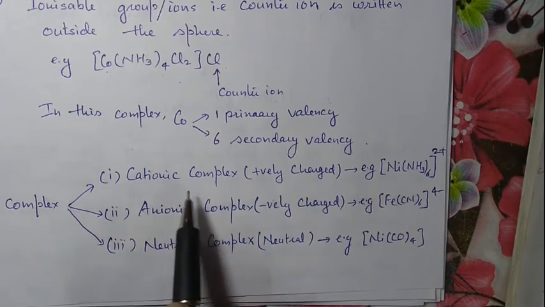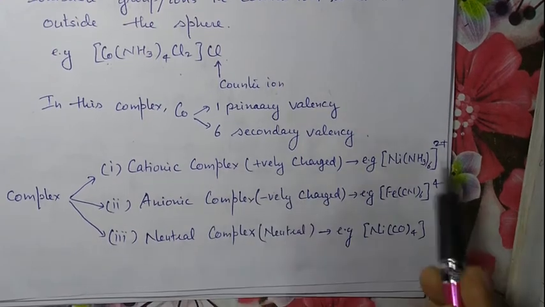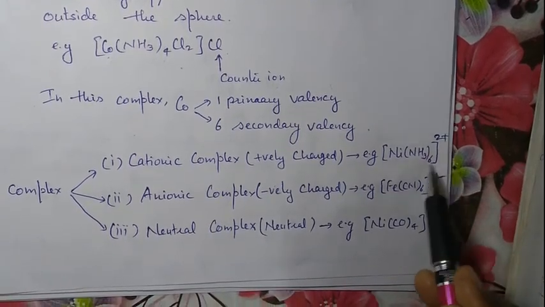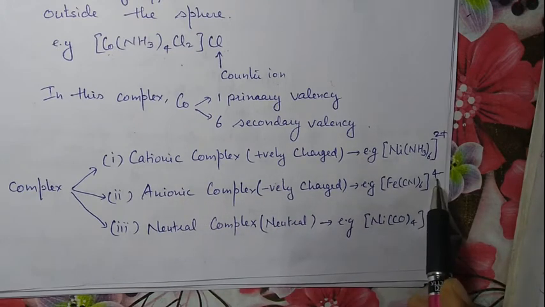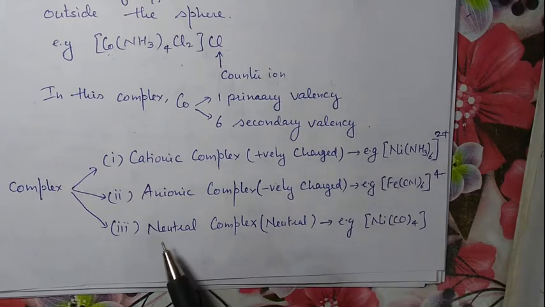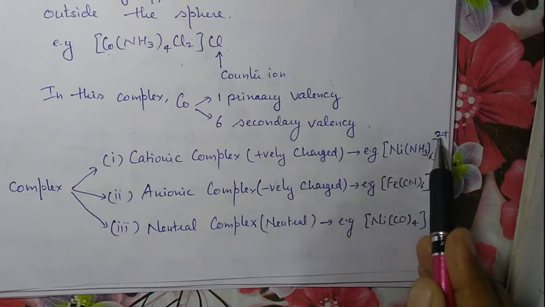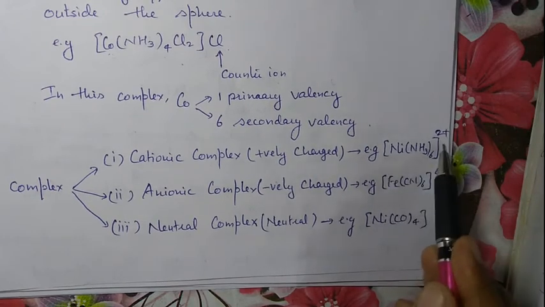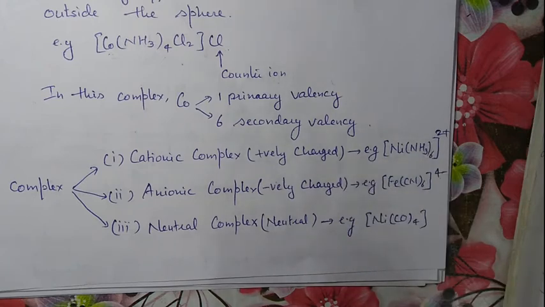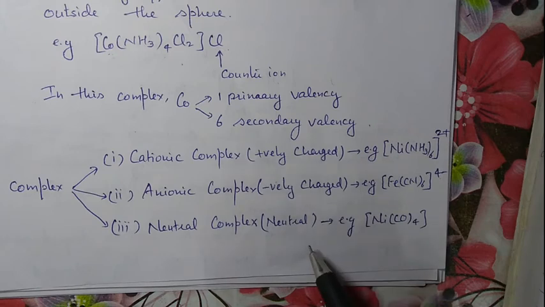This complex may be cationic, anionic or neutral. If positive charge is present over this sphere, then it will be cationic. If negative charge is present over the sphere, it will be anionic, and if it is neutral, no charge is present. For example, in this case, 2 positive charges are present over this sphere, so it is a cationic complex. This complex may be cationic, anionic or neutral.